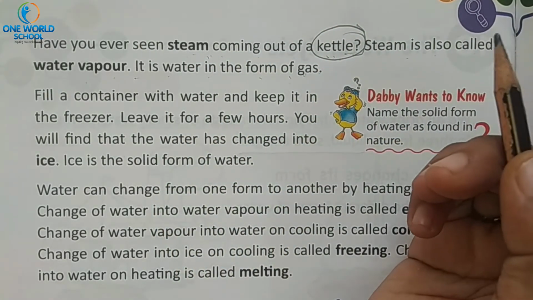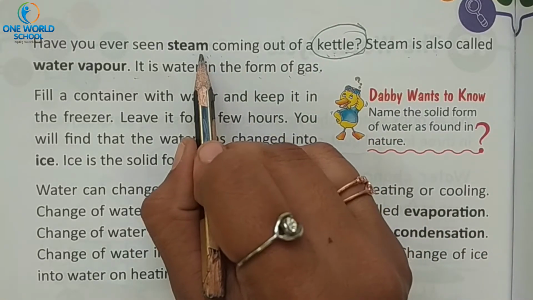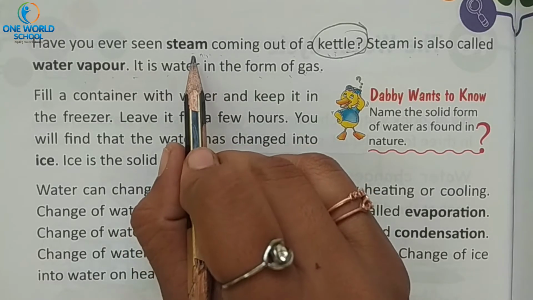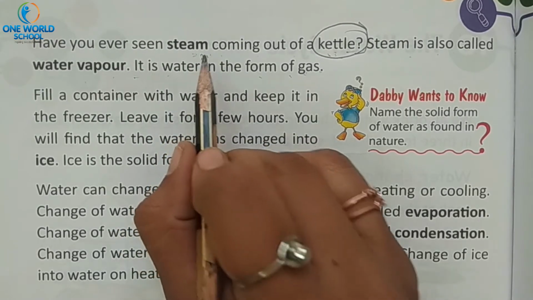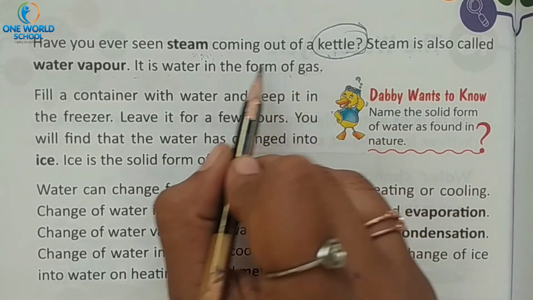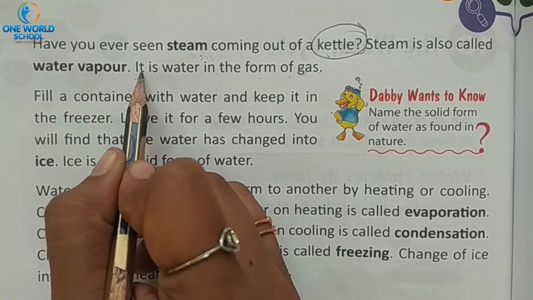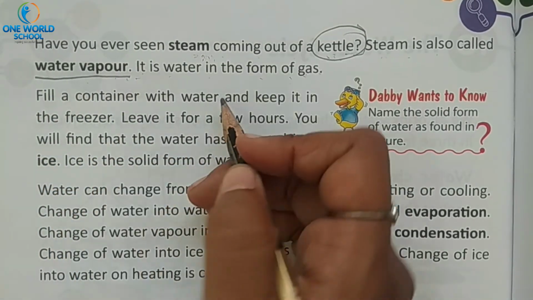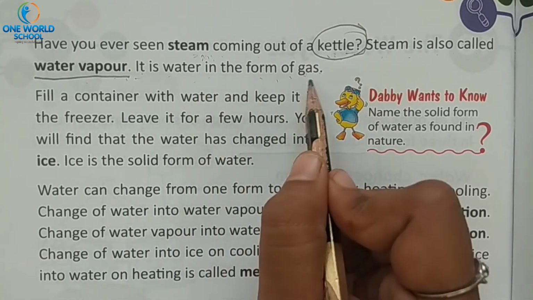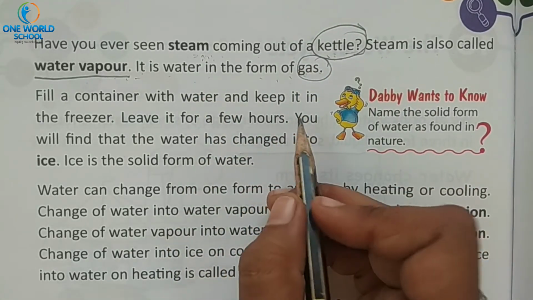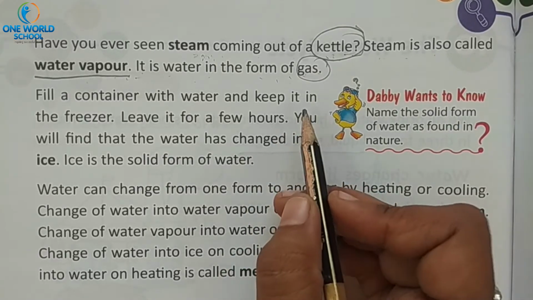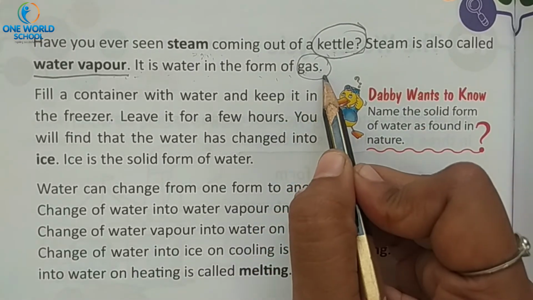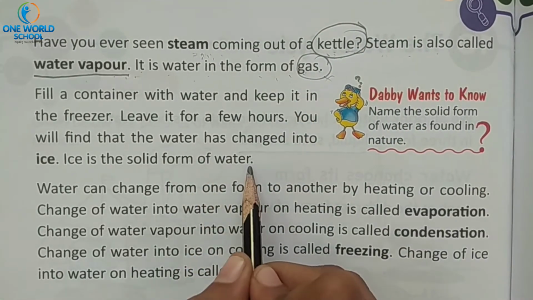Then if Maggi is too hot, at that time also steam is coming out. Yes or no? Yes, when any food is too hot, steam will come out from that vessel, and that steam is known as water vapor. What is that steam? Steam is known as water vapor, and that form is known as gaseous form. We have learned it before. When we are heating the water and steam is coming out, it is known as gaseous form. Now say solid form.